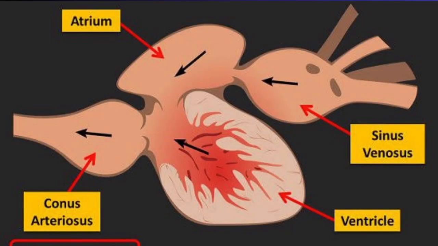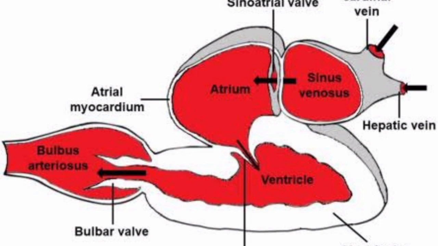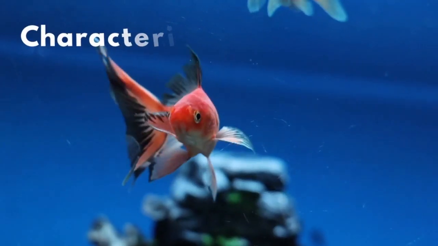Again, they obtain their oxygen through gill slits. Like I said before, they have a two-chambered heart, unlike other kinds of organisms that have a three-chambered heart or a four-chambered heart. This type of organism has only a two-chambered heart. They have just the ventricle and the atrium.